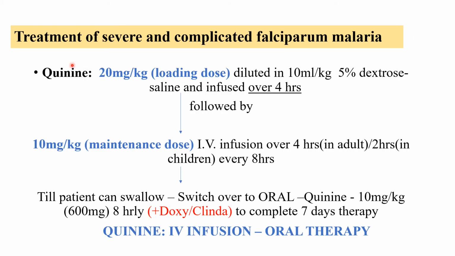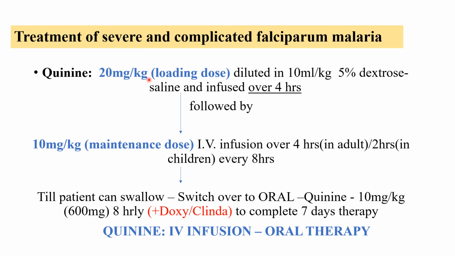Another treatment option for severe and complicated falciparum malaria is quinine. Quinine is the oldest therapy. Nowadays it is replaced by artemisinin combination therapy because of easier administration and dosing schedule, as well as tolerability and safety issues. So quinine should be given in intravenous infusion form.